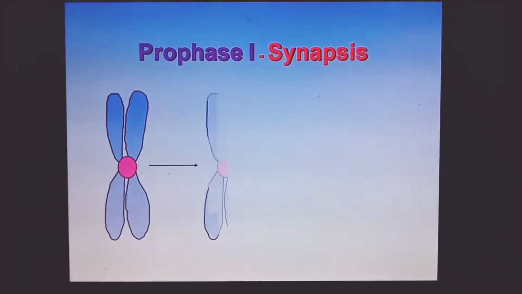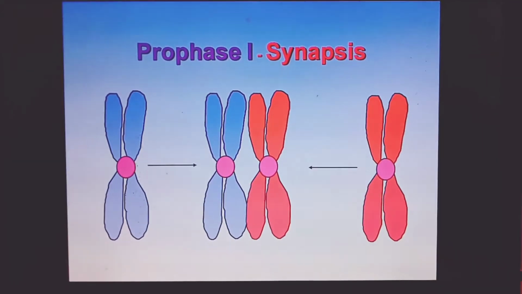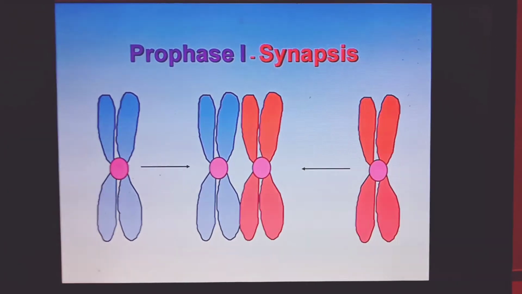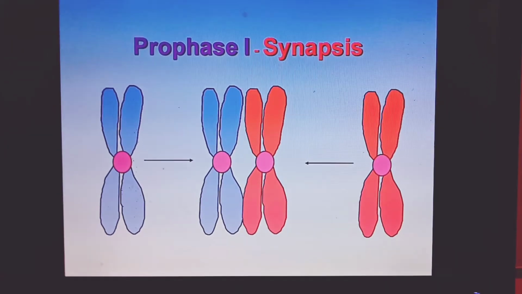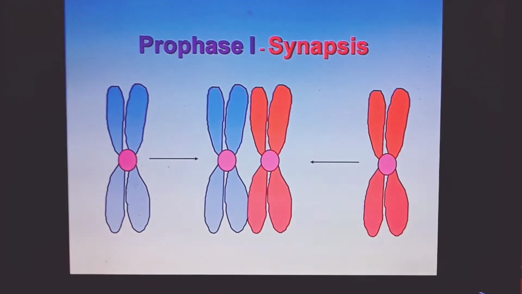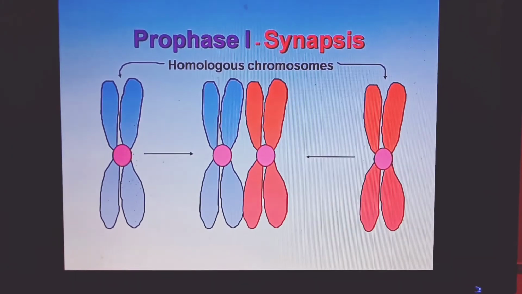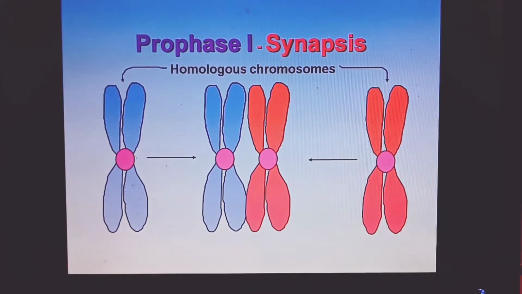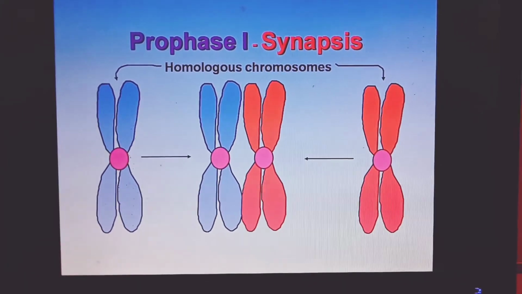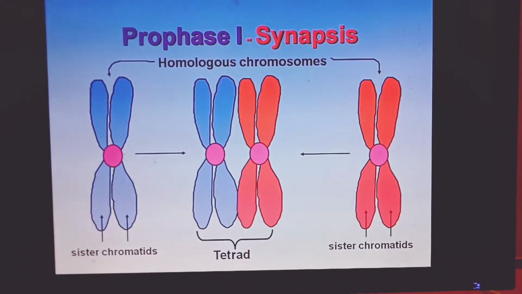In prophase I, synapsis occurs. Synapsis means 2 homologous chromosomes come closer to one another. Here we can see in the diagram the homologous chromosomes, how they synapse with one another.